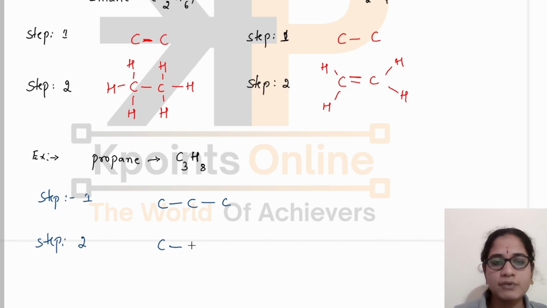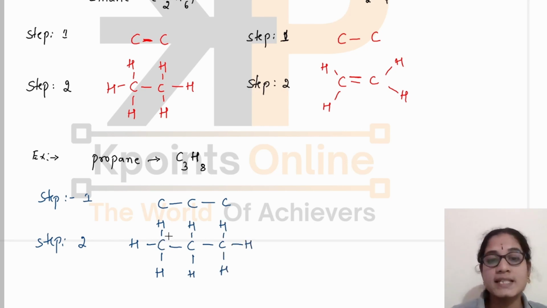So, in the next step, we are going to satisfy the valency of carbon with hydrogen atoms. Each carbon should get 4 bonds. You can see the first carbon is bonded to only one carbon atom, which means there is only one bond here. So we will write 3 hydrogen atoms so that its valency will be 4. But the second carbon is already linked to 2 other carbon atoms.